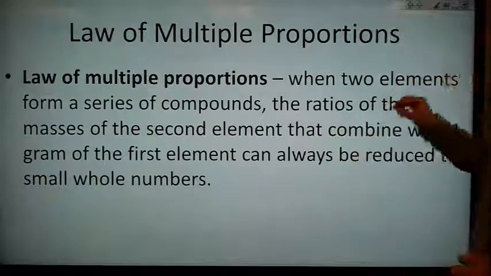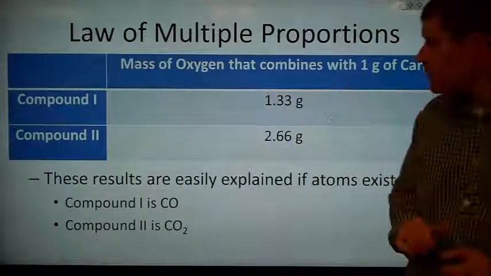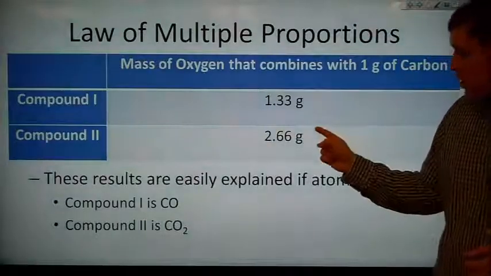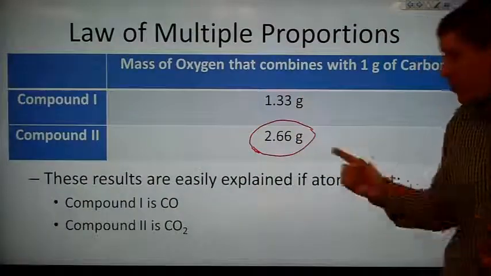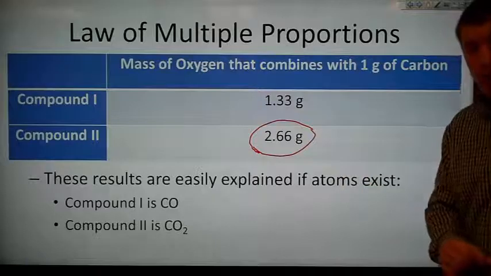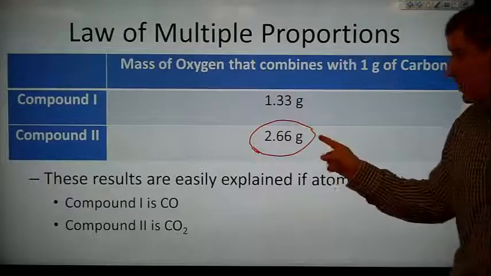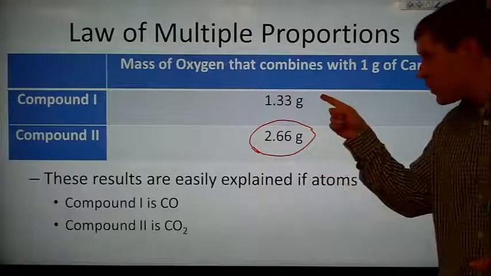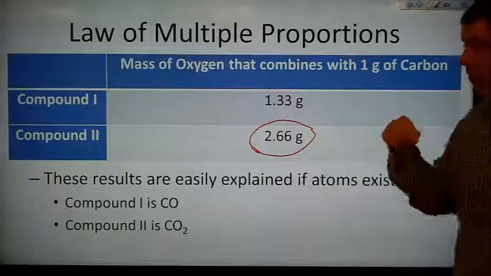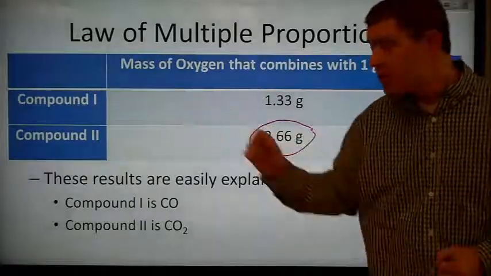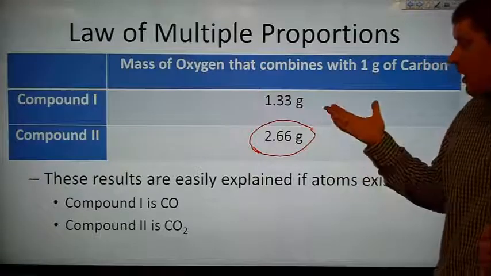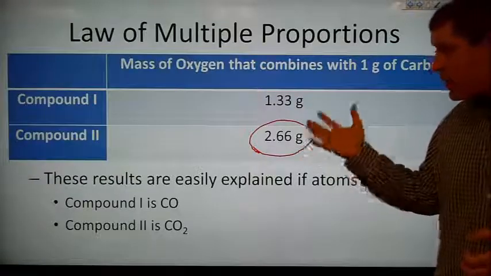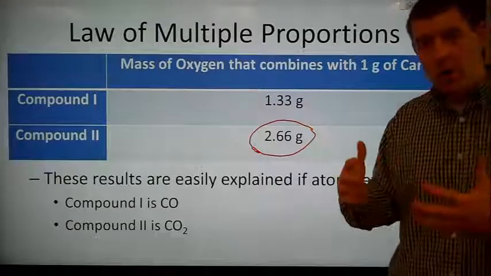If we look back at this case, this ratio is just double the top ratio. 2.66 is double 1.33. And so we must have twice as much oxygen here as we do up there. And he noticed that for any different series of compounds that he could look at, this was always true. He could always divide them and get a small whole number ratio.